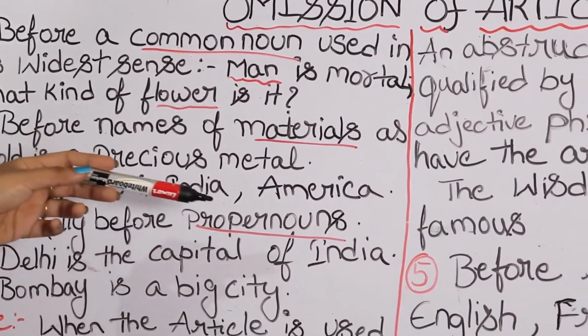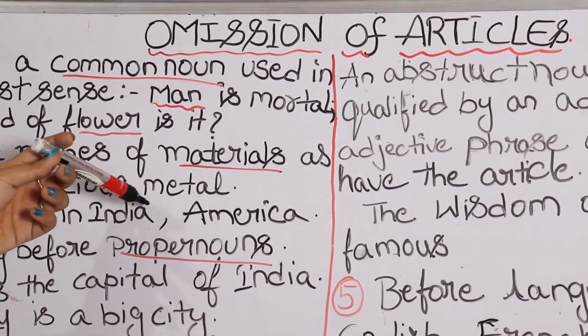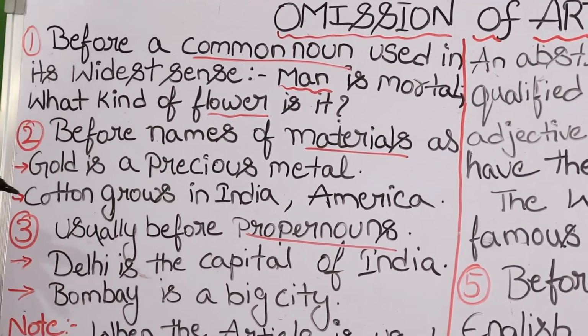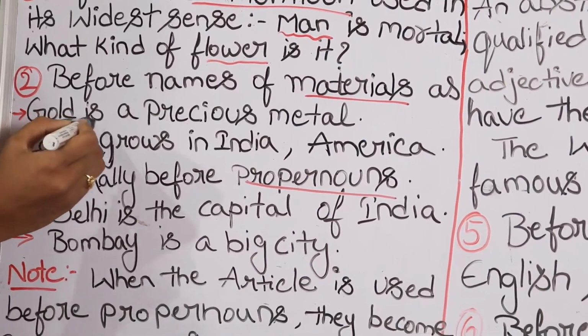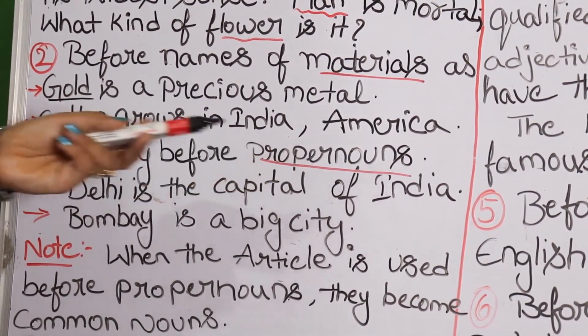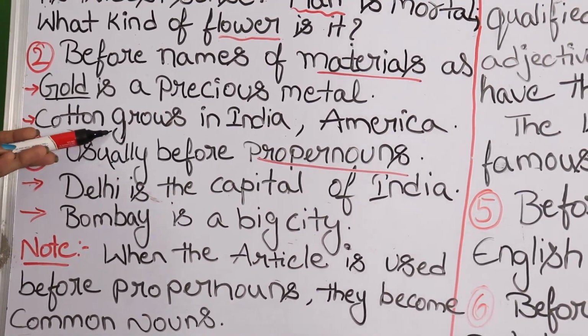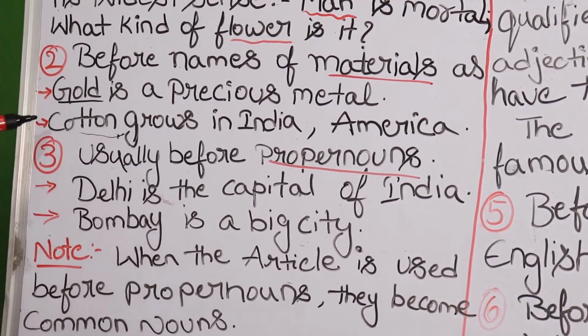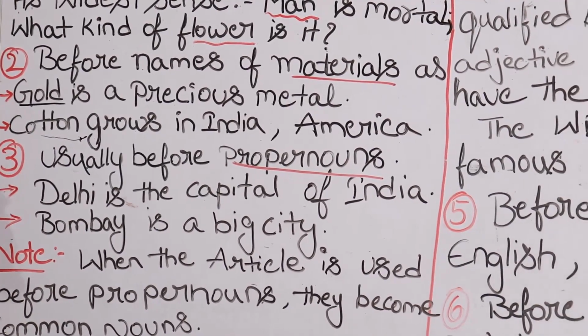Now, before the names of materials, that is nothing but before material nouns. For example, gold is a precious metal, or cotton grows in India and America. In those cases, these are material nouns. Yes? So before that, there should be omission of article.